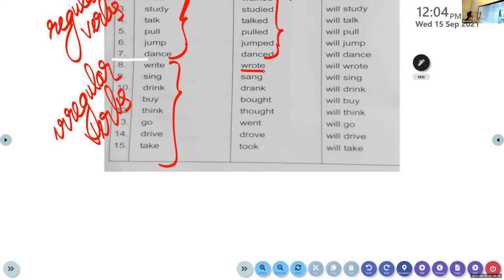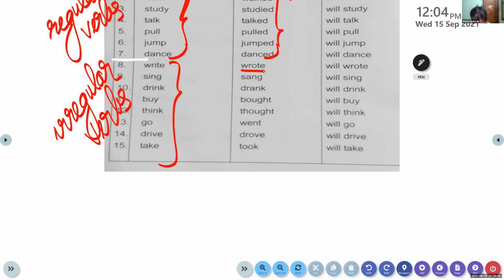Come on, see this. Write. What's the past tense of write? It is wrote. Sing. What's the past tense of sing? Sang. What's the past tense of drink? Drank. What's the past tense of buy? Bought. What's the past tense of think? Thought.